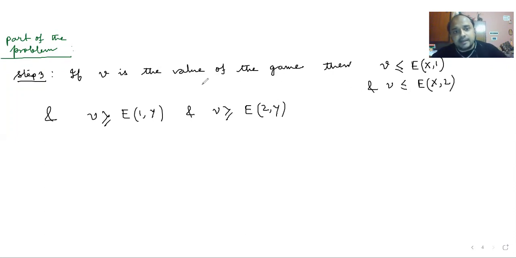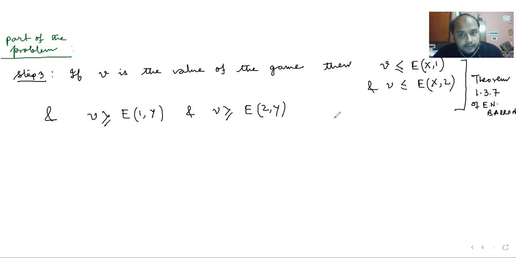How do I write it? Actually, I'm using theorem number 1.3.7 of E.N. Barron's book.